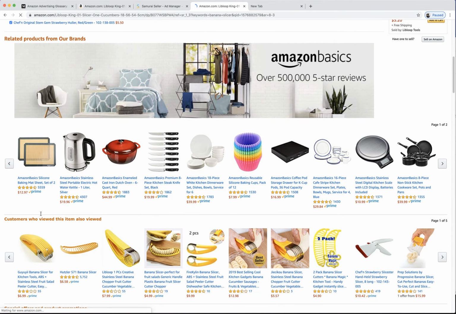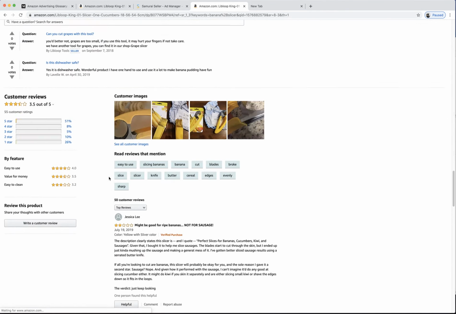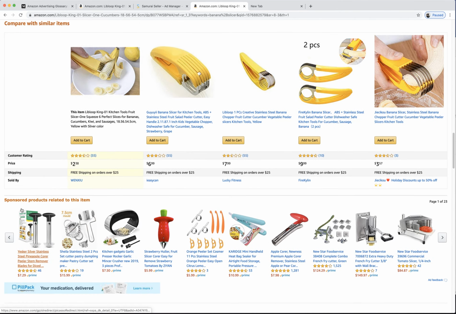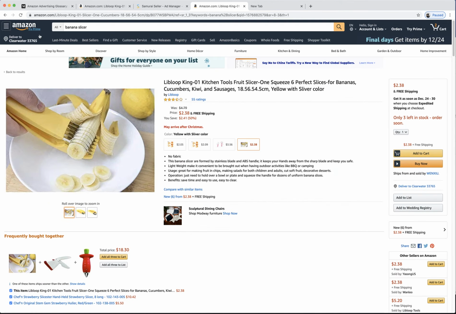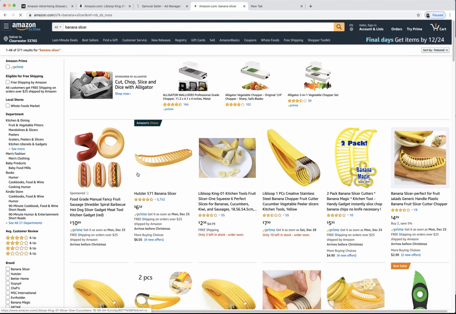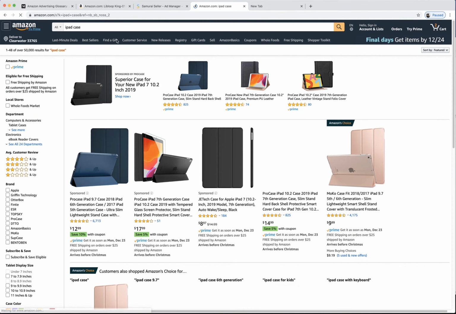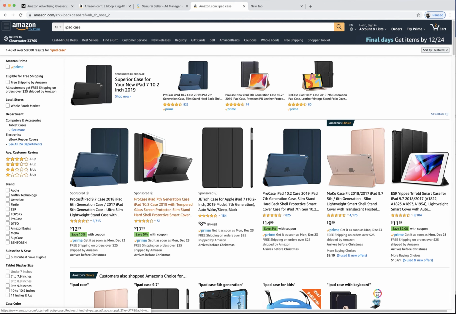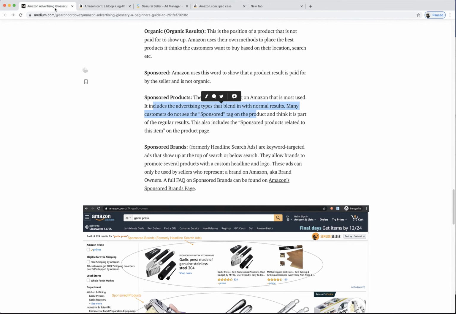It also includes, like on this page, this line of stuff down here. It says sponsored. Nope, they don't have it here. Oh, here it is: sponsored products related to this item. It is there. This is sponsored products. And again, this is the most effective. If you think about it, the person searches banana slicer, and these blend in. It's the same with iPad case. These sell. I promise you, these three are making sales from these ads. This guy maybe not so much, but he's trying. He may not make that much money, and then he may stop spending there. Who knows? But a lot of times these three spots are very, very profitable.